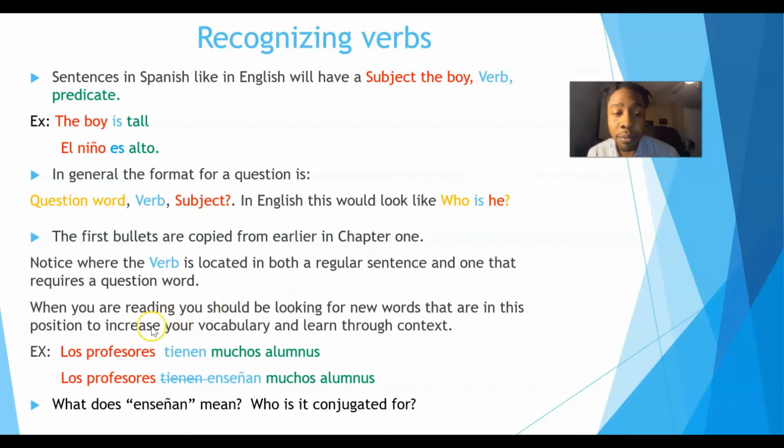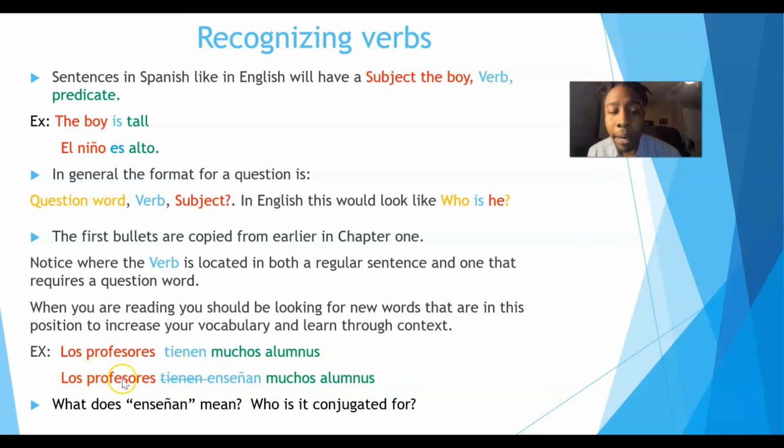So ideally, if you're looking at a sentence from chapter 2, Los profesores tienen muchos alumnos. This should say alumnos, not alumnus. I think I got some autocorrect here. This says the teachers have many students. So I want you to be able to take away this verb, tienen, and replace it with a verb like enseñan, and notice how the ending of these are kind of similar. So now we see the teachers something many students, or a lot of students.